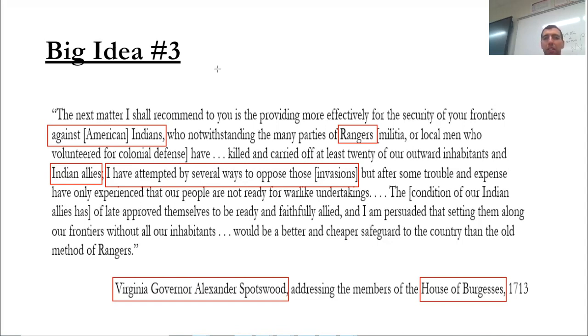Now, this should seem very similar to another event. What event would that be? Bacon's Rebellion. Remember, Nathaniel Bacon was a poor farmer who wanted to fight the Native Americans. And that, though, was not during this time. It was earlier. It was like 1676, I think, something like that. So this is after Bacon's Rebellion, but similar problems are still taking place. This securing the frontier, and that's the big idea right there.